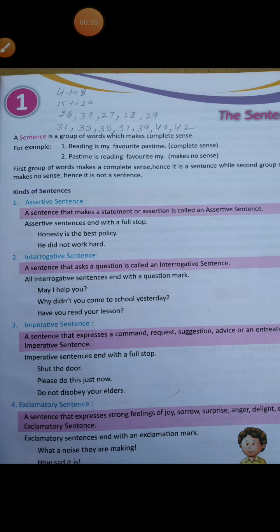You know very well a sentence is a group of words which makes complete sense. Complete sense means the sentence which we are speaking is giving full meaning. For example, reading is my favorite pastime. It's complete sense. If we jumble the order of these words, like pastime is reading favorite my, it makes no sense. That's why the first group of words makes complete sense. Hence, it is a sentence. While the second group makes no sense. Hence, it is not a sentence.